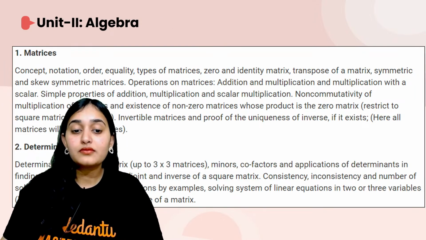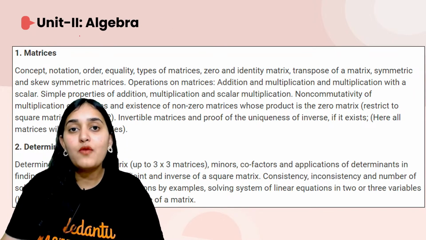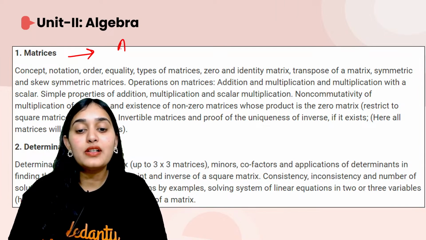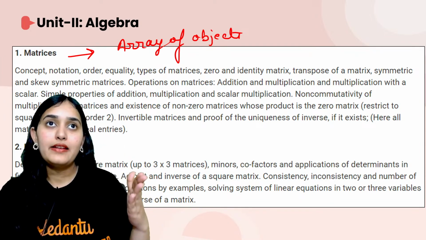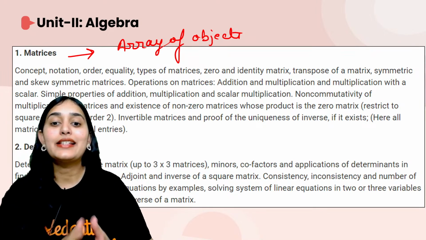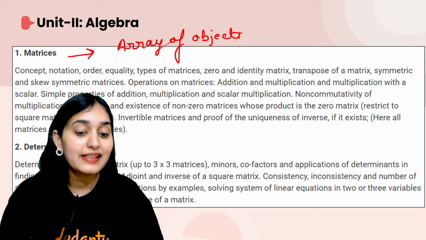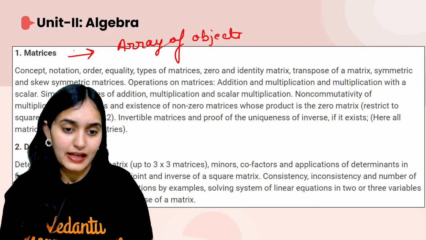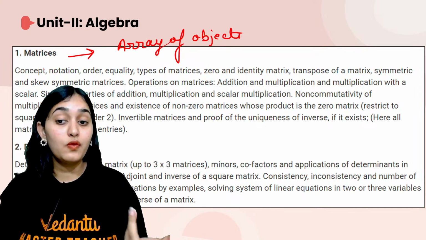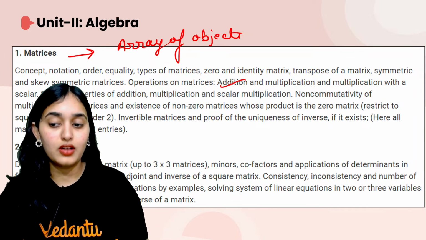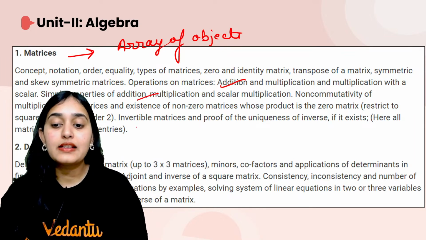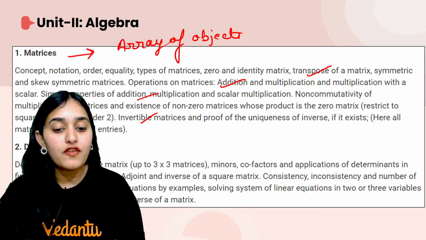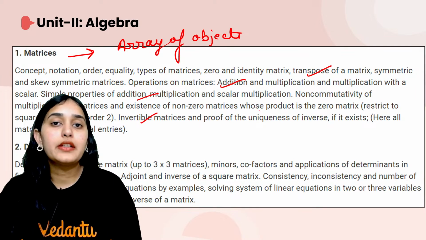Okay. Next is matrices and determinants. Now what are they? They basically denote array of objects. So whenever you want to store or represent a series of objects, we use matrices and determinants for that. Now in matrices, you will learn what are matrices, their addition, multiplication, subtraction and division, then their properties, inverse of matrix, transpose of matrix.